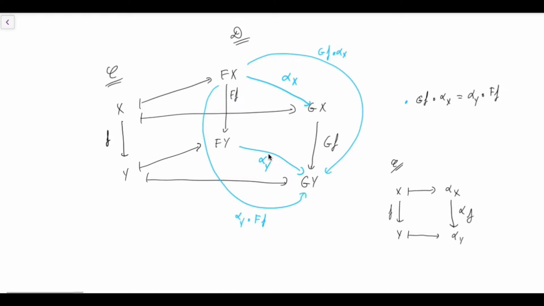So let's look at a few examples to see if I can back up my claim that you already know about natural transformations. Let's start with a simple example which will highlight the fact that this added condition that we have, g of f composed with alpha x equals alpha y composed with f of f, is really something that belongs to D. That is, the category D tells us what it means to be equal. We don't know by the mere definition of natural transformation what it means to be equal. This is something which is decided by the category D.